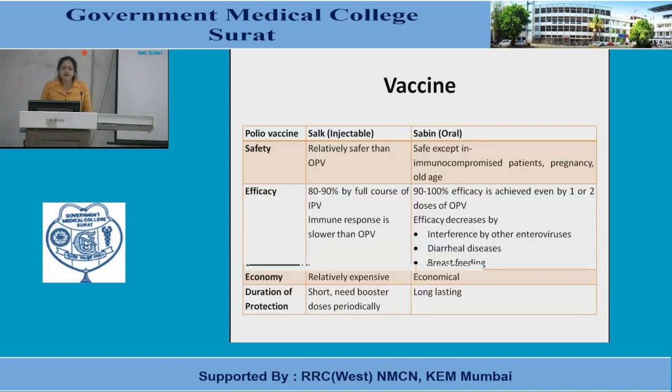The Salk injectable vaccine is safer as compared to the oral vaccine. The efficacy is 80 to 90% by the full course, but the immune response is slower. Here 90 to 100% efficacy is achieved even by 1 or 2 doses of OPV. Efficacy decreases by interference from other enteroviruses, diarrheal diseases, and breastfeeding. Economy: the Salk injectable vaccine is relatively expensive, while the Sabin vaccine is economical. Duration of protection is short in the injectable vaccine, needing booster doses periodically, while the oral vaccine is long lasting.